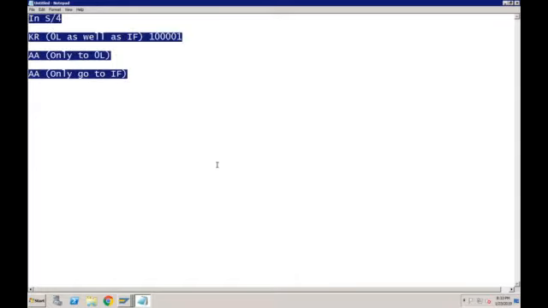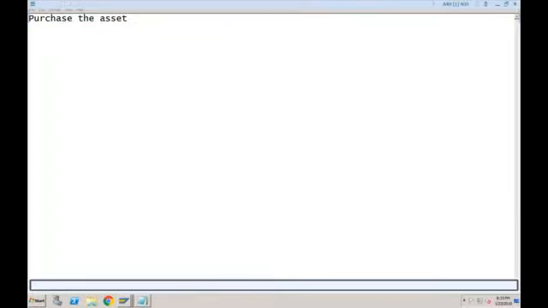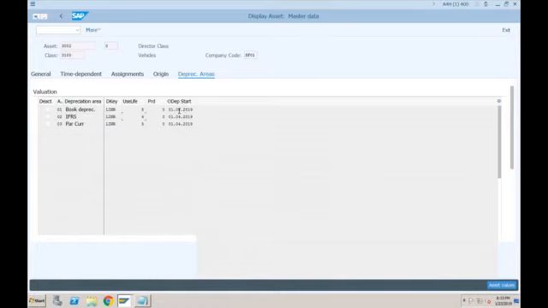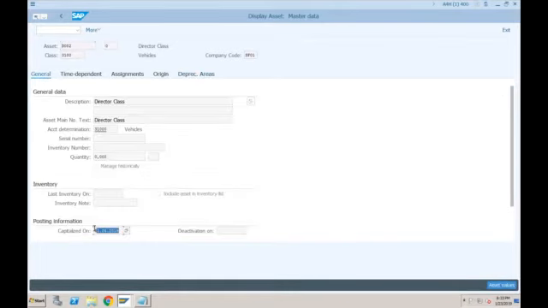Now we purchase the asset. Okay, let me first show you some things and then I'll come to here. So if you go to the master data, now you can see the system has automatically determined the start date of the depreciation. And also if you go to the general one, here you will be seeing the capitalization date. So this will come automatically when you acquire the asset.